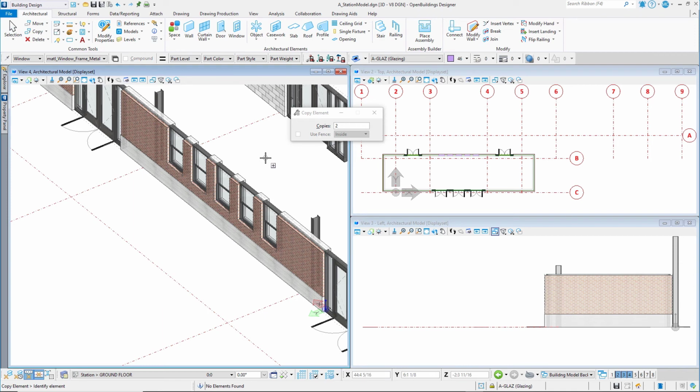In this session, you have placed a predefined window in the model and then copied it multiple times to create additional windows of the same size and type. In the next session, you will place storefront on the front face of the building using the curtain wall tool.